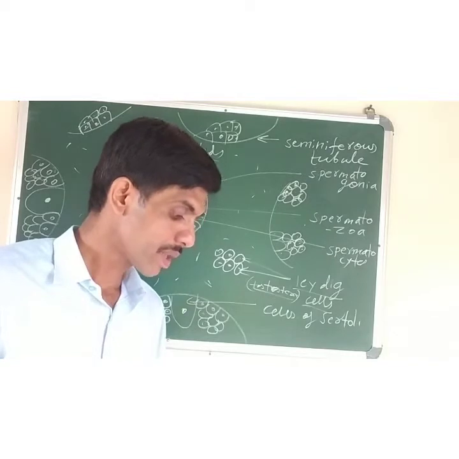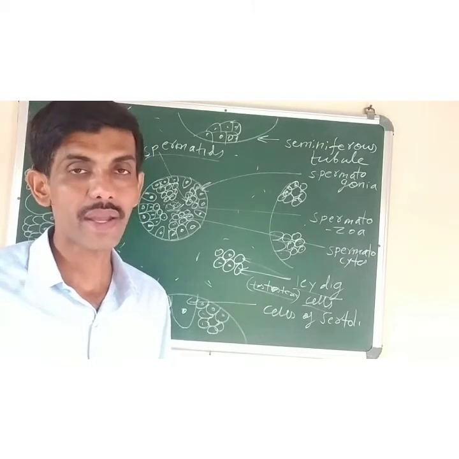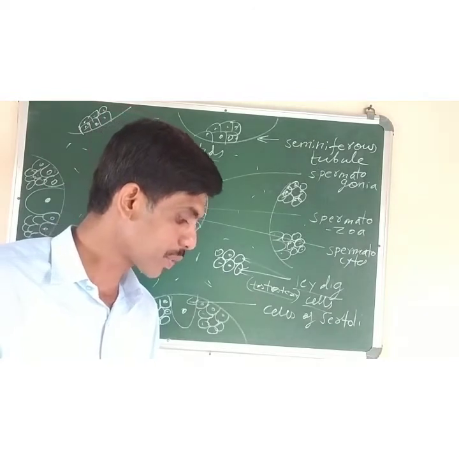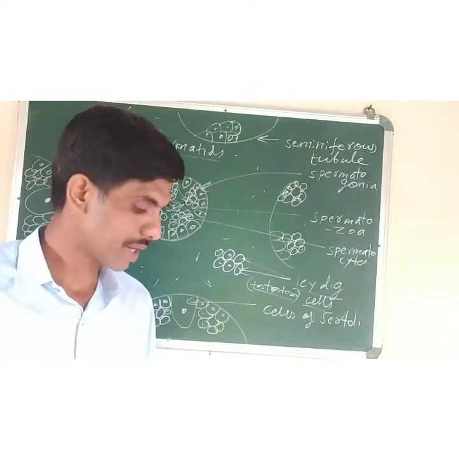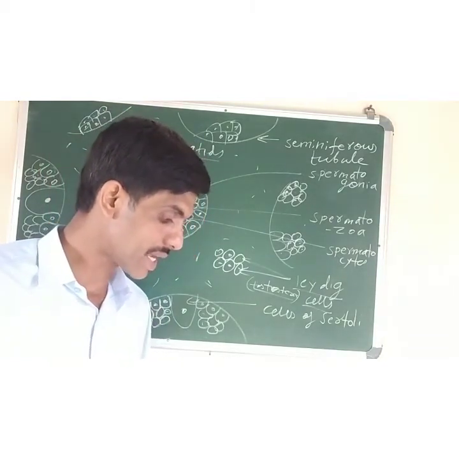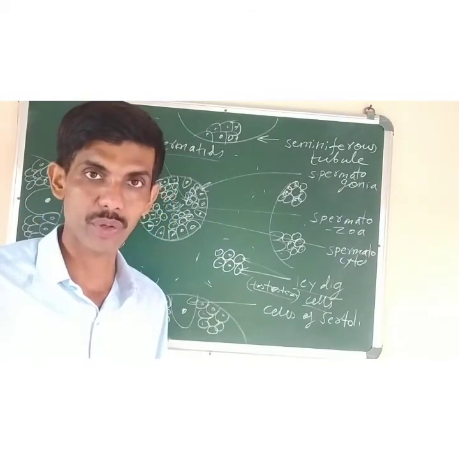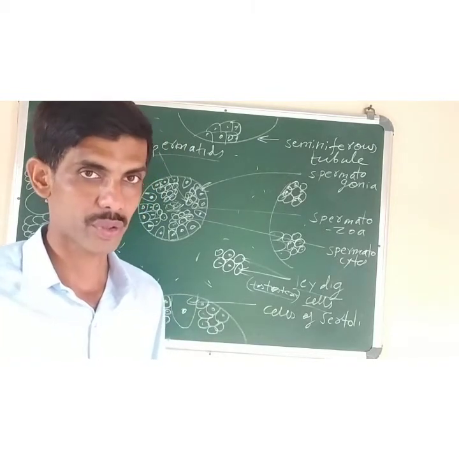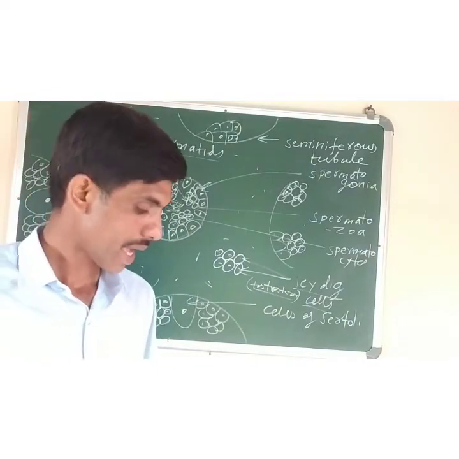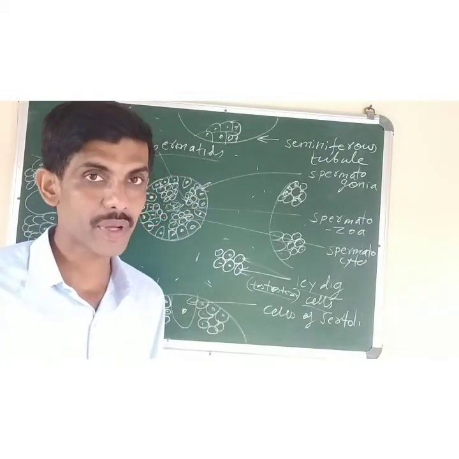It is a fluid with alkaline property that will counteract the acidic environment of the female genital tract, as well as help to clear the acidity of the female tract. The fluid is rich in enzymes and it contains phosphatase, amylase and protease. All these three types of enzymes will help to nourish the spermatozoa, meaning they will provide food also to the spermatozoa. Then next we have to study seminal vesicles. It is a sac-like accessory gland and it is a highly convoluted tube. It joins the ductus deferens to form the common ejaculatory duct.